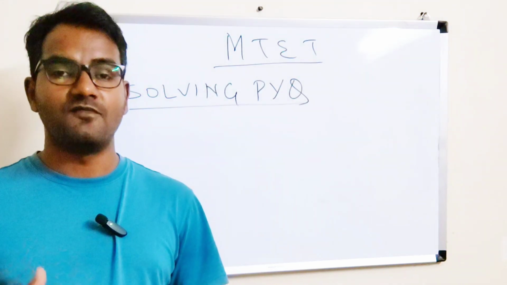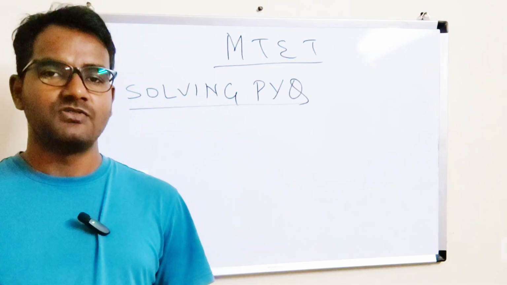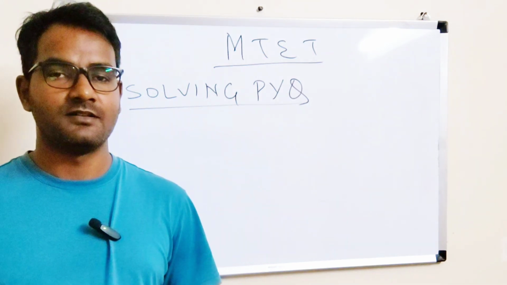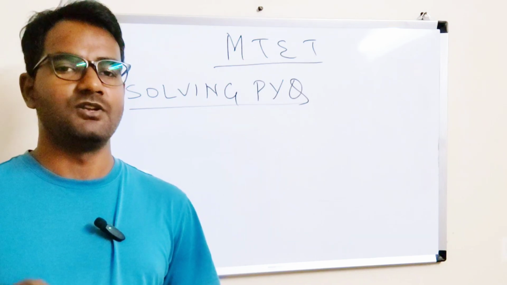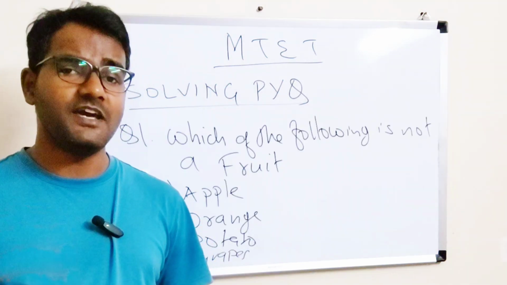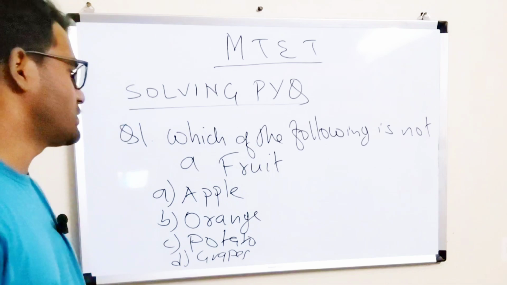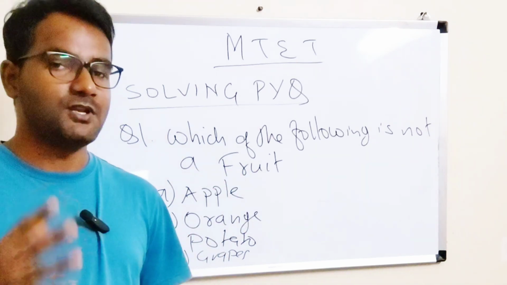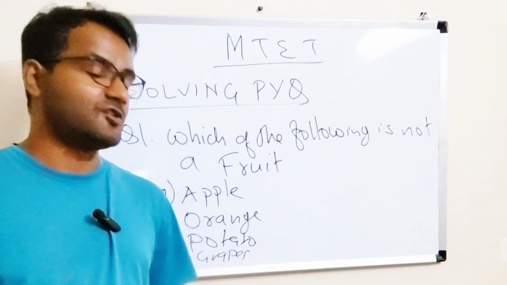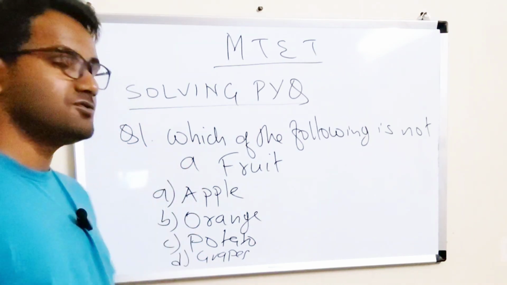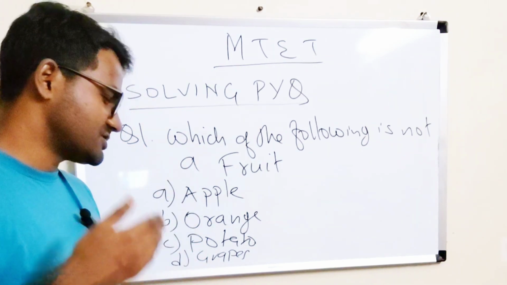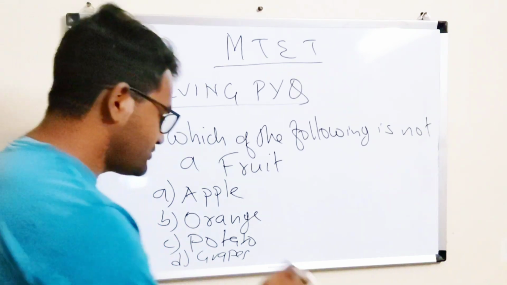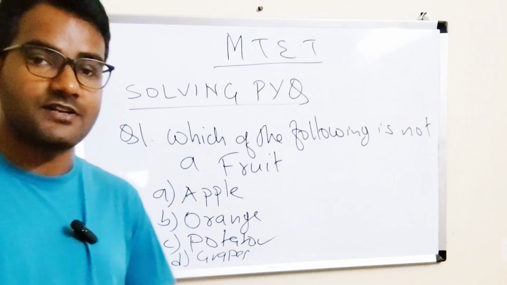Now let me talk about solving the previous year's question papers. See, anybody can solve the question papers, right? It's not a big deal, but I will give you one example. Look here, I have taken a very simple example. Which of the following is not a fruit? From the options given below, you have to find out which is not a fruit. Of course, apple is a fruit, orange is a fruit, grapes are fruits. So what is not a fruit? It is the potato. You just tick here and the work is done, right?